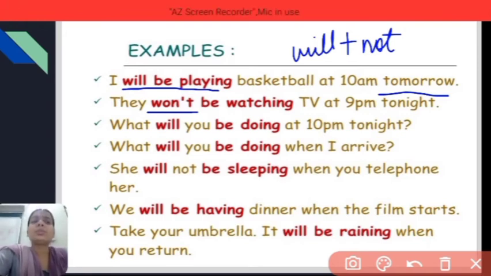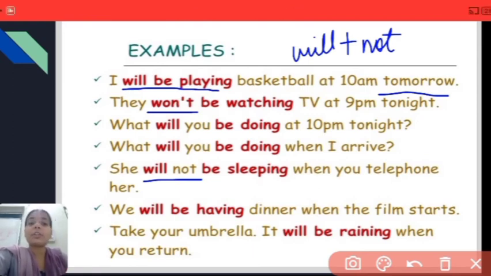What will you be doing at 10 p.m. tonight? What will you be doing when I arrive? She will not be sleeping when you telephone her. So here it is "she will not", not written in contraction. If you are writing in contraction, then use this form. If you are simply writing in expanded form, then you can simply write will plus not.